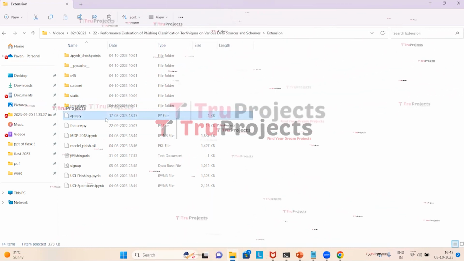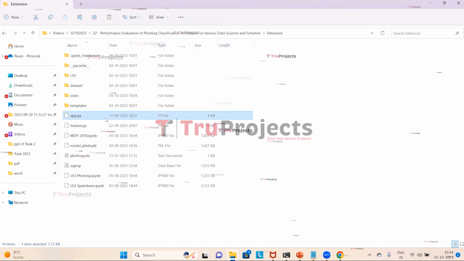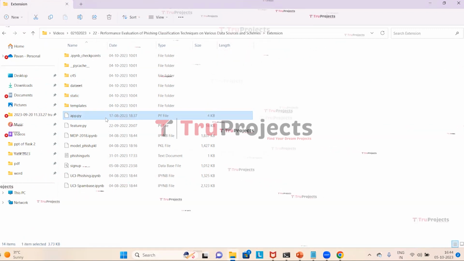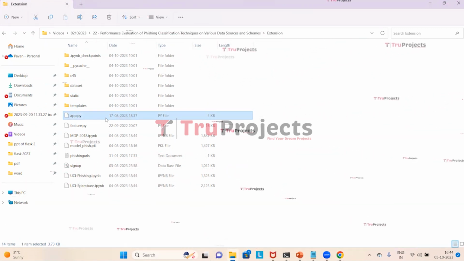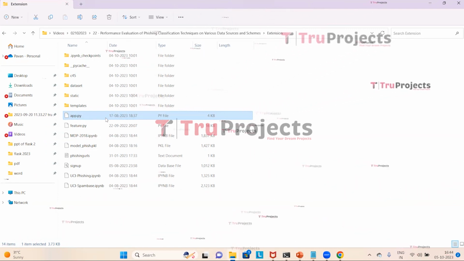This is the app.py file. It contains information related to front-end logic. It could include code written in Python that handles server-side operations such as processing user requests, interacting with the database and generating dynamic content that is to be rendered in HTML templates.